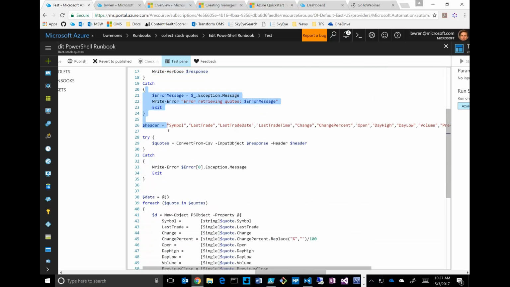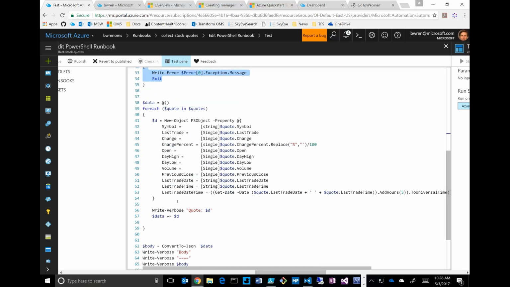Then throughout here, I use this strategy, and for the PowerShell experts in the crowd, you may look at this and think, wow, you could have done this way more efficiently by converting this over to JSON. This is a strategy I used. If there's a better way to do it, great. I'd love it if you told me that. I first used a commandlet called ConvertFrom-CSV, which took their output, which is CSV, and created named objects out of it using this header, which holds the different field names coming back. Then I used this little loop to walk through each one and create a PS object for each of the stock quotes I got back from their service.